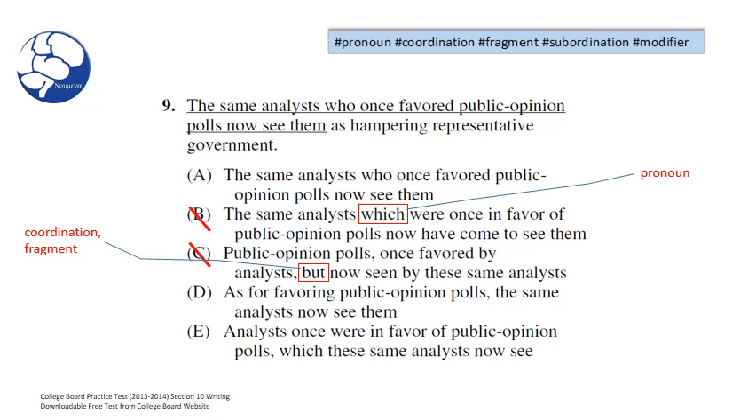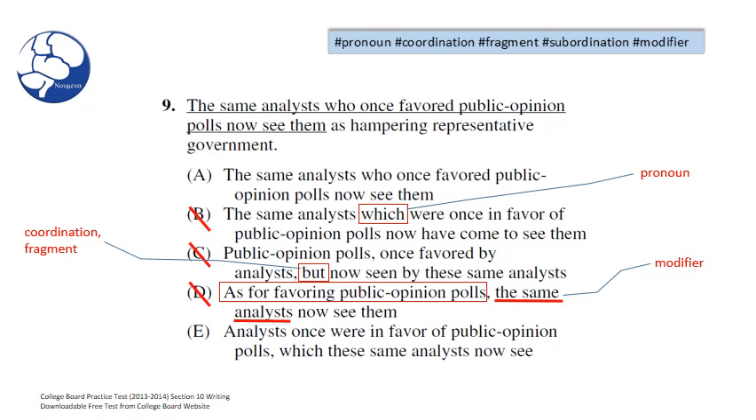In D, we have the phrase at the beginning of the sentence, as for favoring public opinion polls. For reference, this is indicating the topic of the sentence, the topic being favoring public opinion polls. Well, who is favoring public opinion polls? You may say logically that it's the same analysts, which would be fine. However, we have a modifier error here in the same analysts. It's confusing and unclear who these analysts actually are.